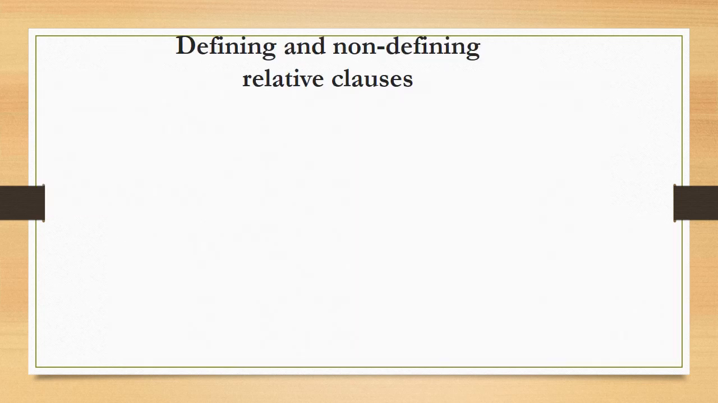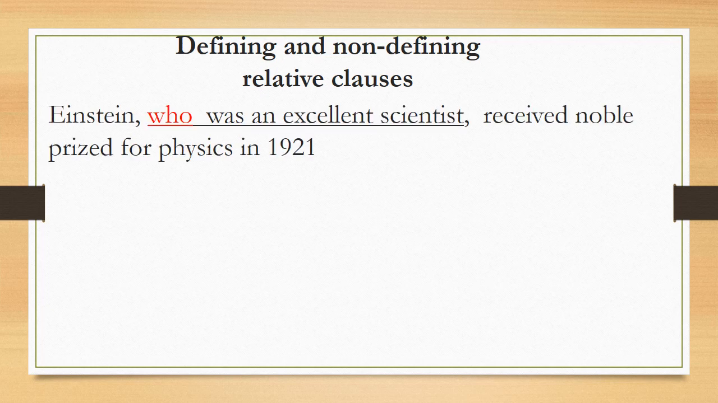Now here we move to defining and non-defining relative clauses. Now you understand relative clauses. Let's take this example. Einstein, who was an excellent scientist, received Nobel Prize for Physics in 1981. Of course, here the relative clause starts with who, because it replaces Einstein.